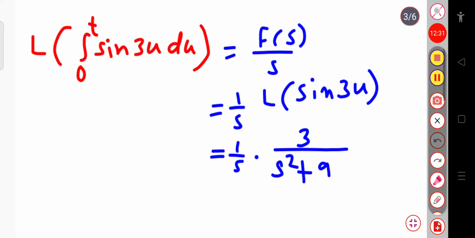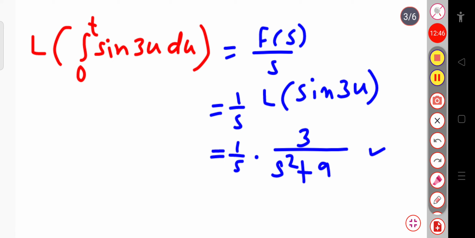Now this is the Laplace transform of the elementary function. If you have not seen the first lecture on the Laplace transform, just go through it. Now you can see that our final answer will be equal to this much.